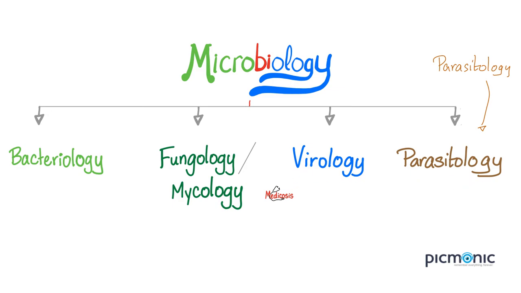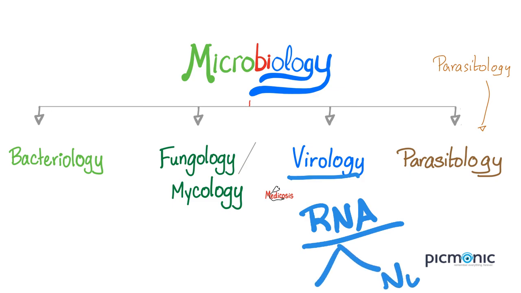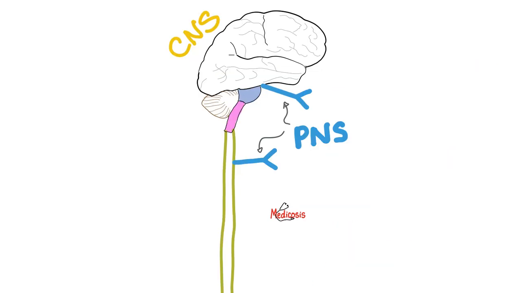Today's topic is poliomyelitis. Polio is a virus. Is it a DNA virus or RNA virus? The answer is it's an RNA virus. Is it enveloped or non-enveloped? It is non-enveloped.